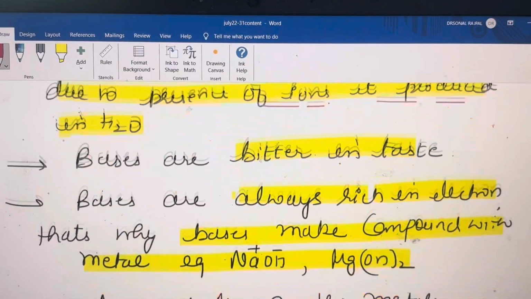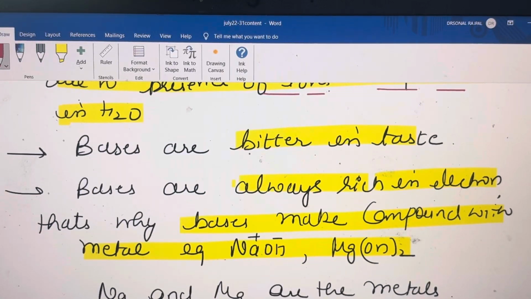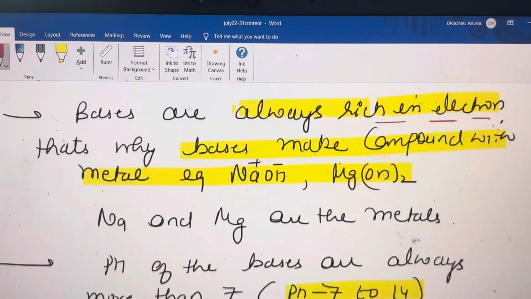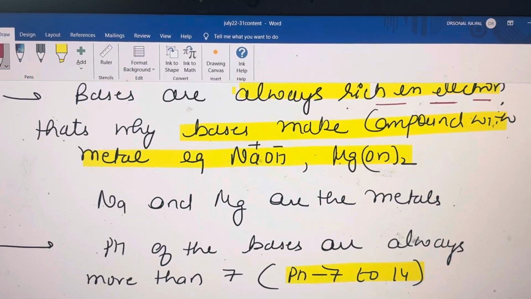And all bases, you know students, are bitter. B for bases, B for bitter in taste, and bases are always rich in electrons. That is a very important concept that will help you in your class 11, students. Bases are always rich in electrons. That's why bases make compounds with metal-like elements.